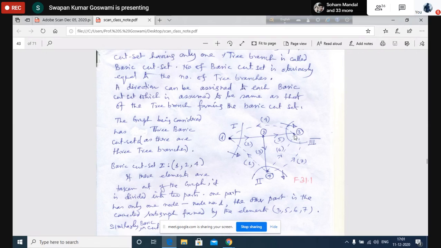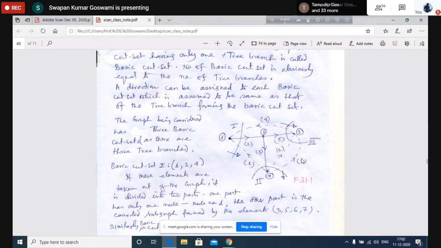We can remove because we are assuming that nodes are separate entities, elements are separate entities. As if these 4 nodes are installed first and then one by one the elements are joined to form the graph. So under the situation obviously we can remove 4, 5, 6, 7 with node number 3 left here.